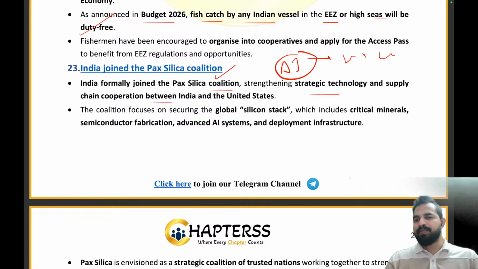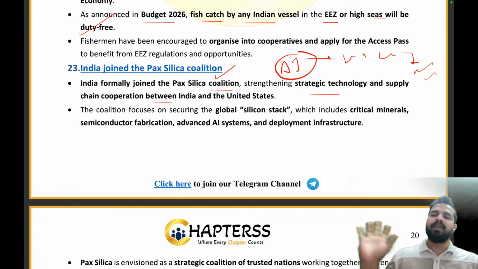For that, we need some chips. These chips require some rare earth metals and critical minerals, right? So what if, for these minerals, these chips, these semiconductors, we are only dependent on other countries? What will happen? These countries can basically dictate to us. They can make the most of the advantage that these people do not have the semiconductors, and how will they excel in AI?